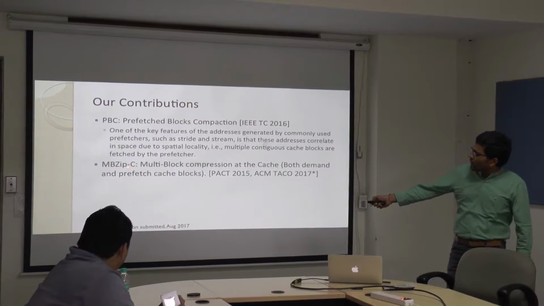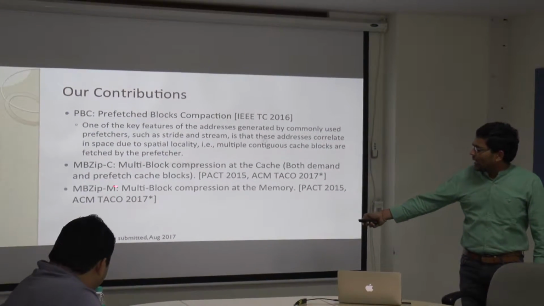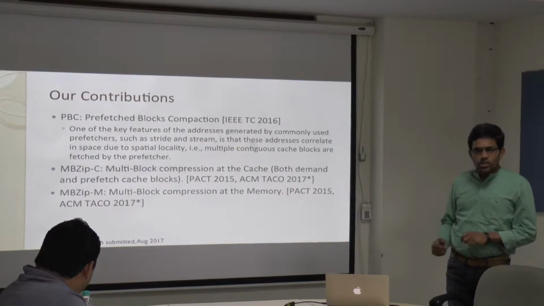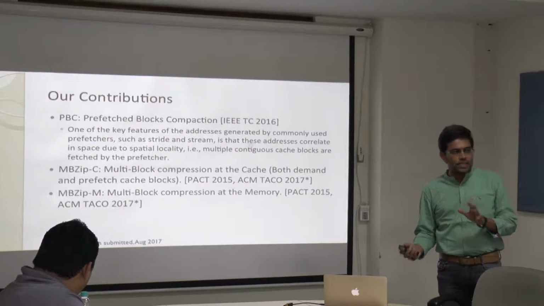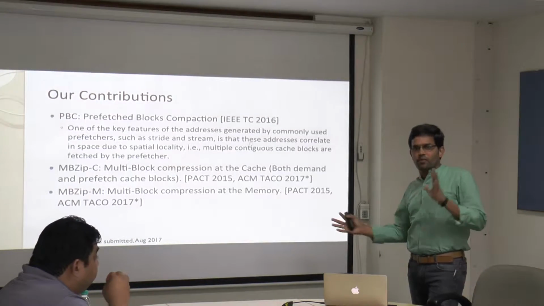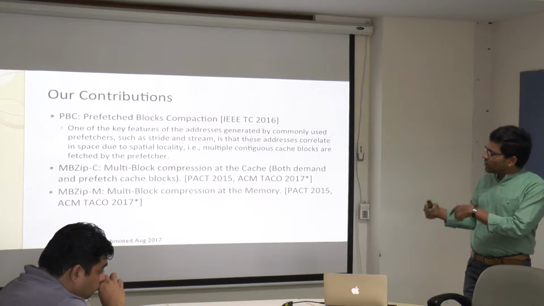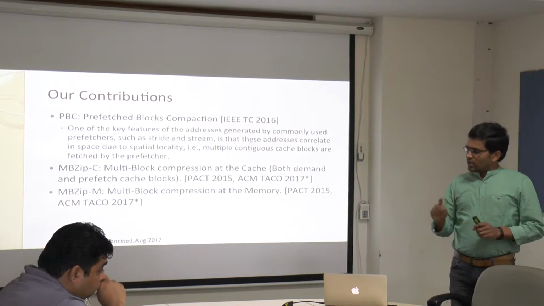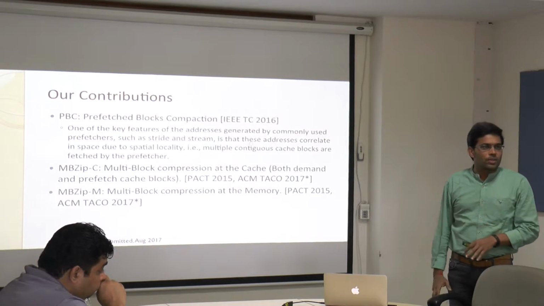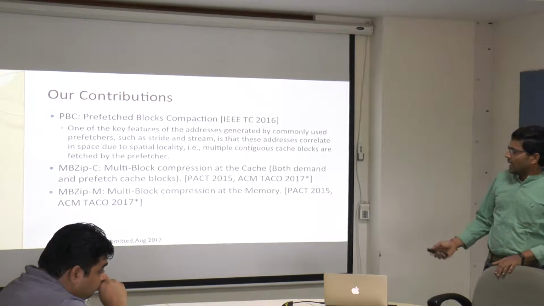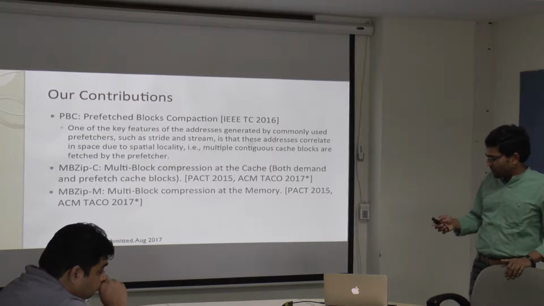We have done this both at the cache level and at the memory level. At the cache level, our objective is to increase the effective size of the cache. At the memory level, our objective is not to increase the memory size, because we have enough memory, but to reduce the bandwidth requirement, so that you don't have to go to the main memory too many times. That way you can save hundreds of cycles, and that will improve your performance. I'll just discuss these three briefly.